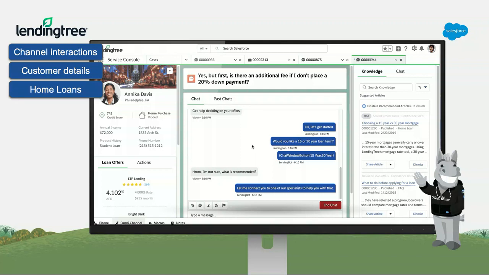And that's really where MuleSoft comes into the picture. For those of you who aren't familiar with MuleSoft, very simply, it's an integration platform, but the power is that it allows you to very easily integrate and pull in any data, system, or device wherever it is, whether it's in Salesforce or not, so that your agents can be empowered to see everything they need to know about the customer in front of them.